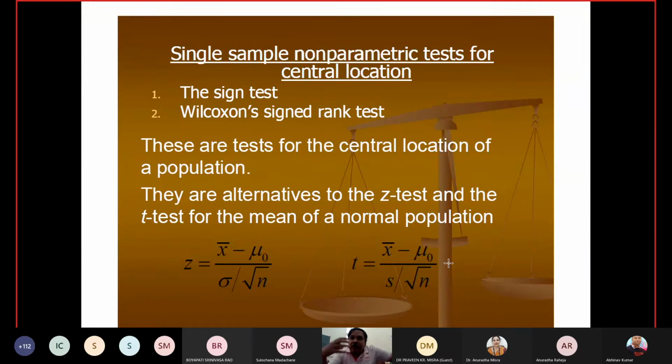My point is, suppose I am telling you that there are 2 populations, but I don't have any idea about them. Suppose I am teaching 2 batches, batch number 1 and batch number 2, with a different number of students in both batches. I am teaching the same paper. I have to test whether the students in both batches are the same.